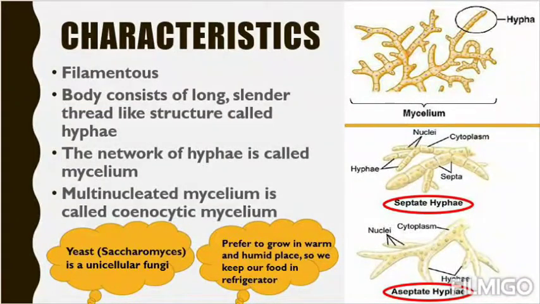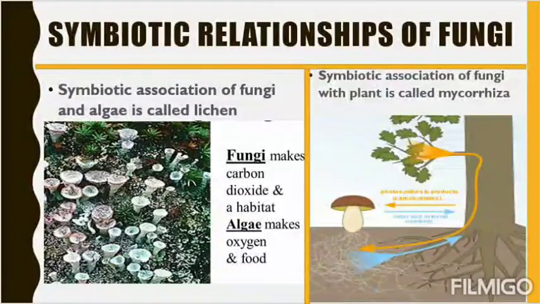Because it was warm and humid. When we prepare food, we shouldn't keep it long in a warm or humid place, because there will be a possibility of fungal growth. That is why we keep our food in the refrigerator, so that we can avoid the growth of fungus. So these are the basic body characteristics of fungi.